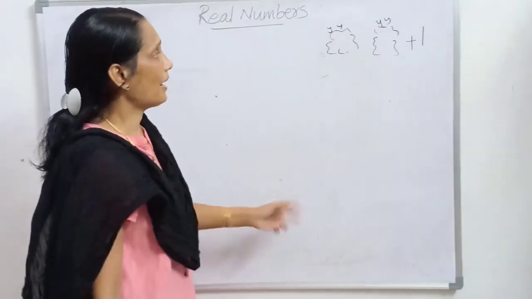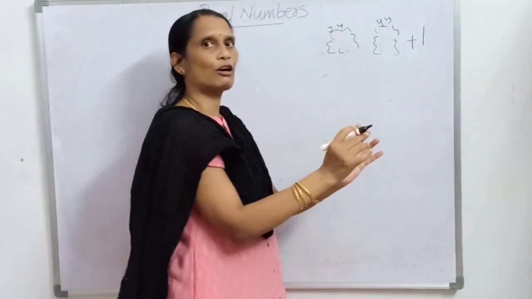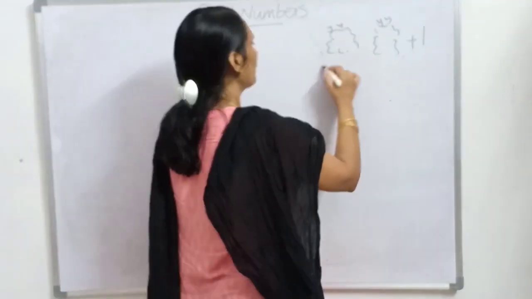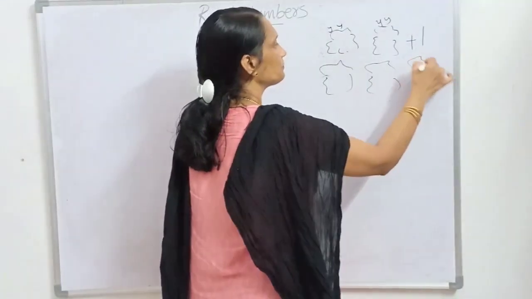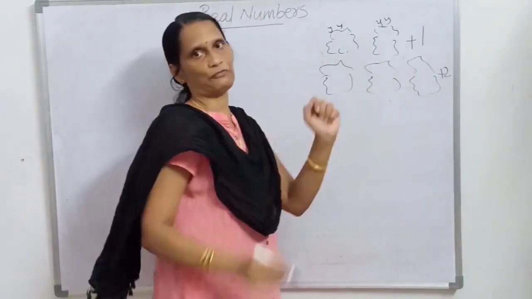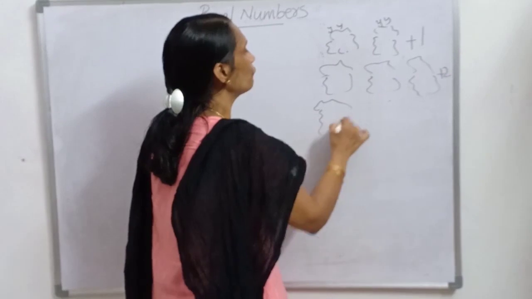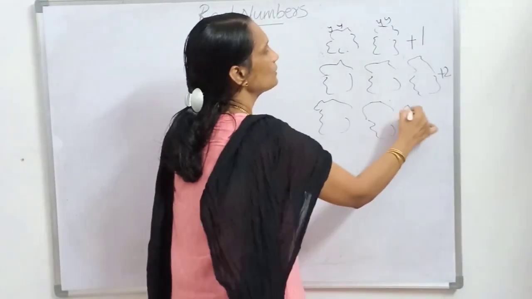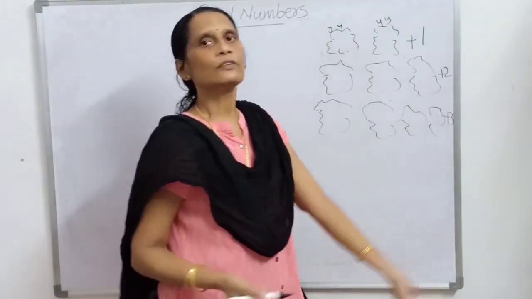And in the same way, with the same number of bees, if they are sitting on three flowers, there will be two bees left. In the same way, if they are sitting on four flowers, three bees will be left out.